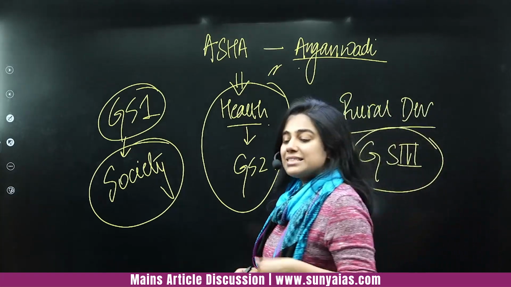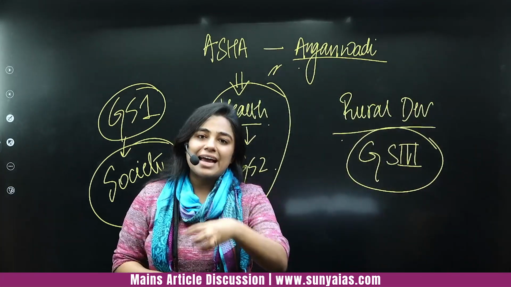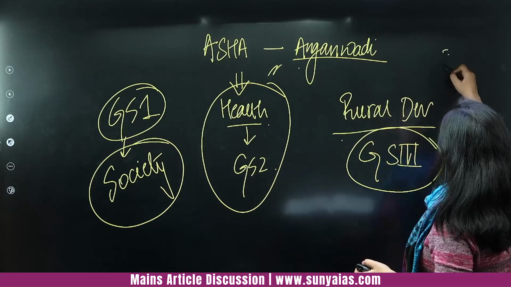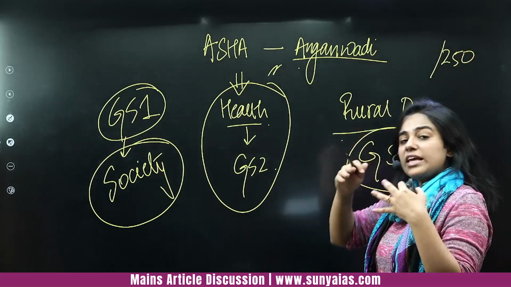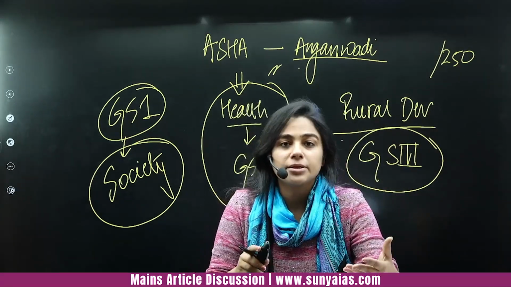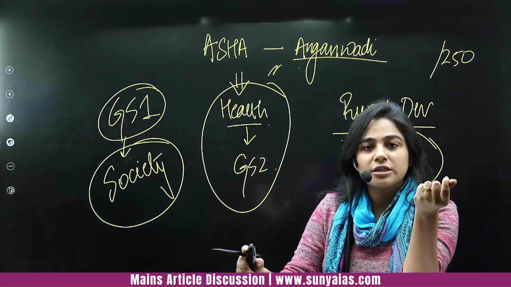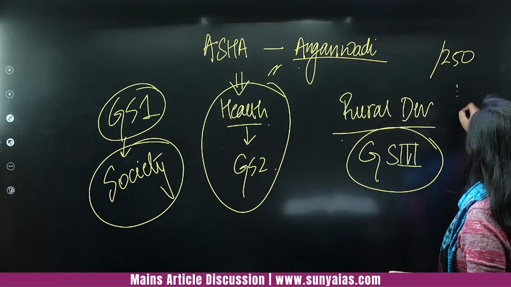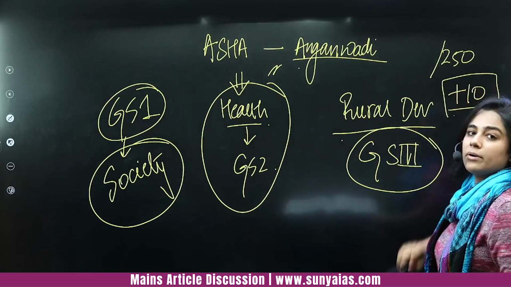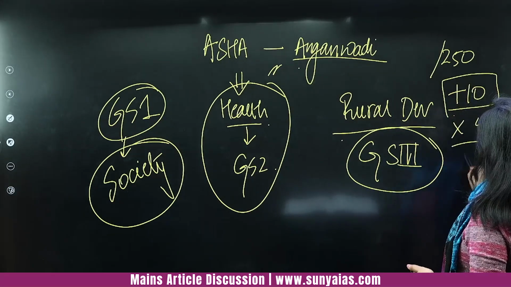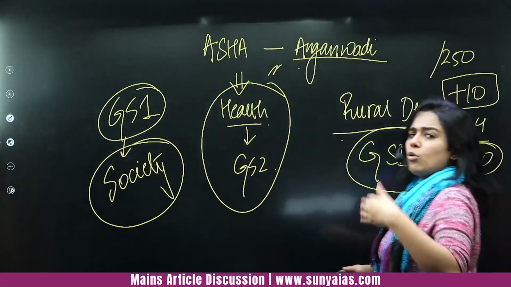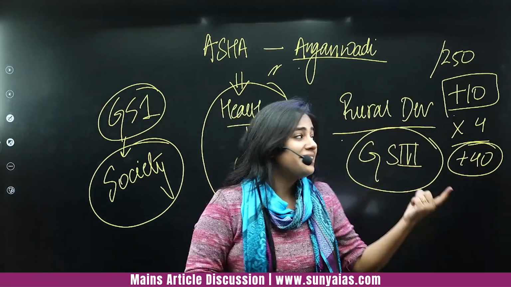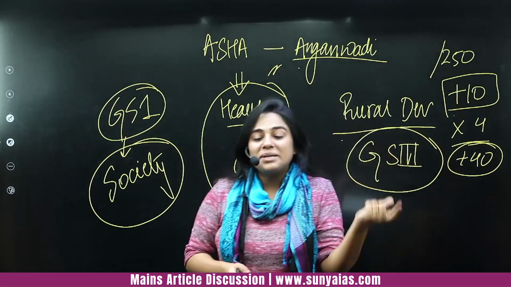But it has secondary applications also, and that is how you breach the marks of, let's say, a 250 marker. If in every answer or every other answer you have made that special effort to grab half a mark extra, then just think about the fact that you will be getting plus 10 in each paper. That means you will be getting plus 40 in overall. This plus 40 can determine your selection, right? It can determine your clearing of mains. It can determine your clearing of selection.